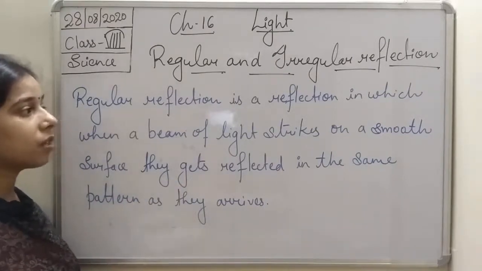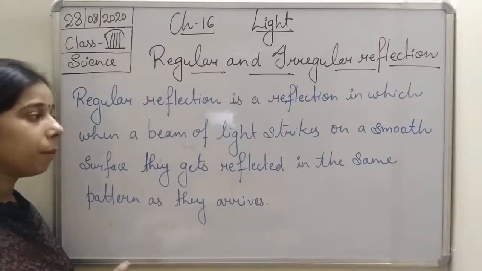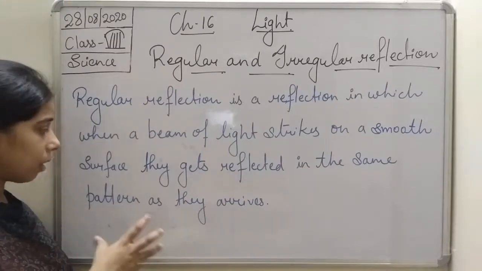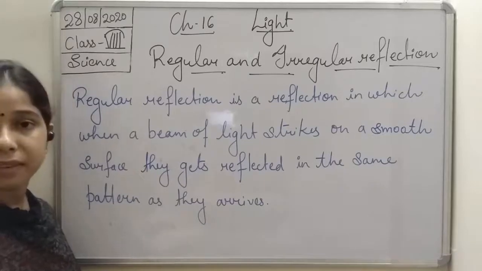So regular reflection is a reflection in which when a beam of light strikes a smooth surface, it gets reflected in the same way.